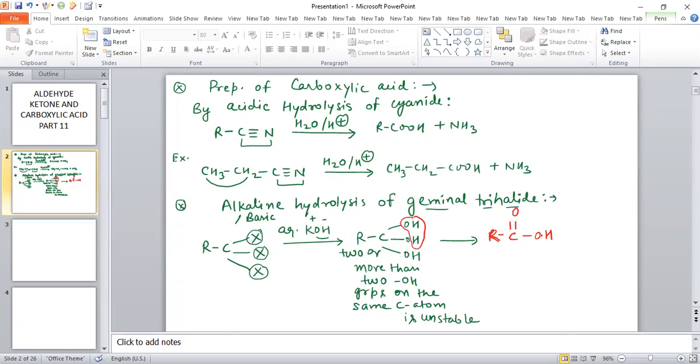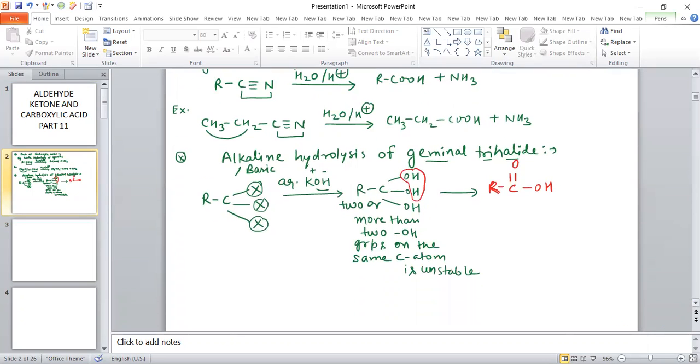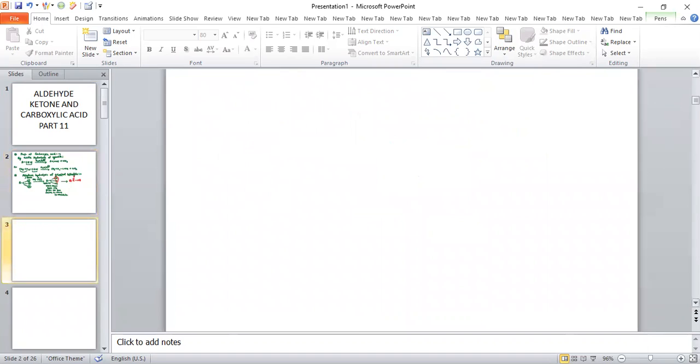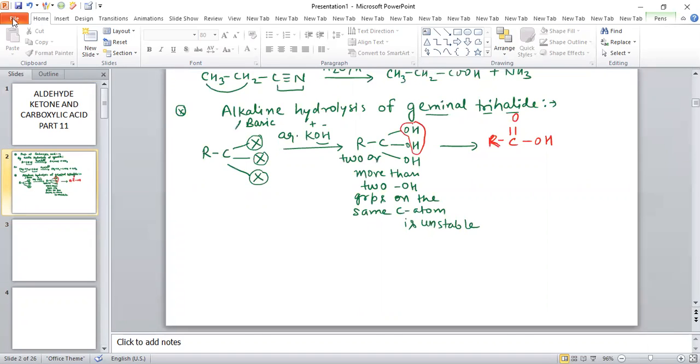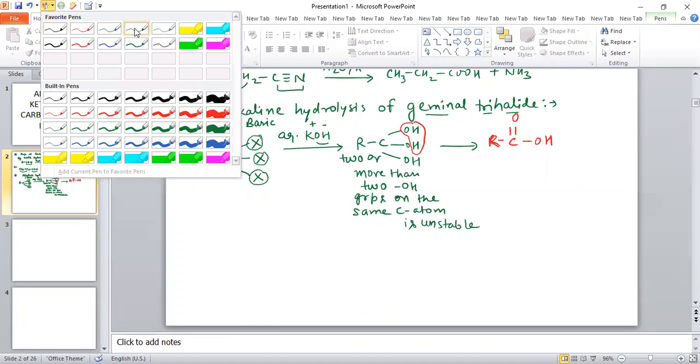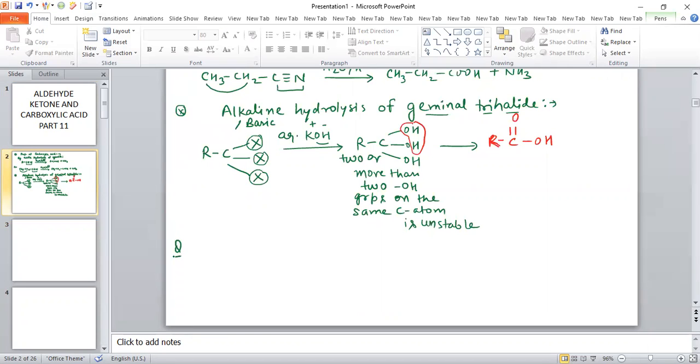You can also see the example related to this. Suppose we have CH3, CH2, C, Cl, Cl and Cl. When we add aqueous KOH, K plus OH minus, these Cl groups will be replaced by OH minus.